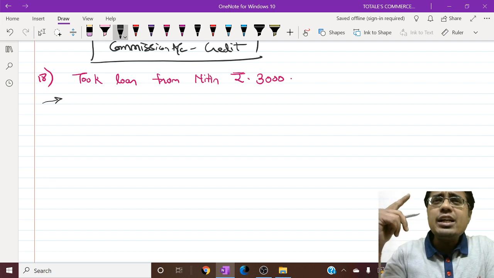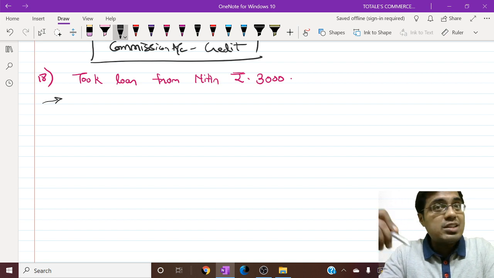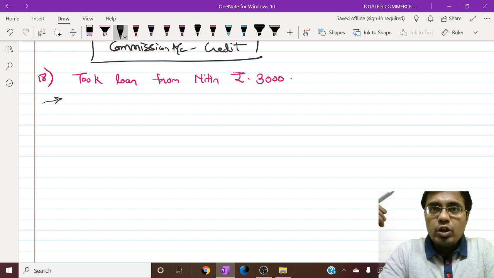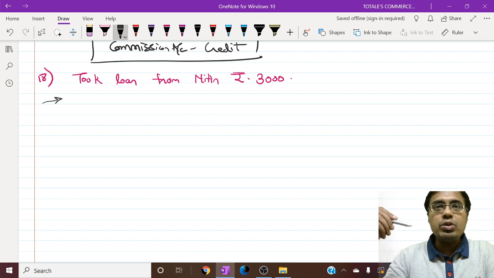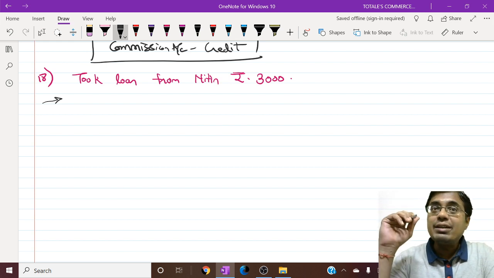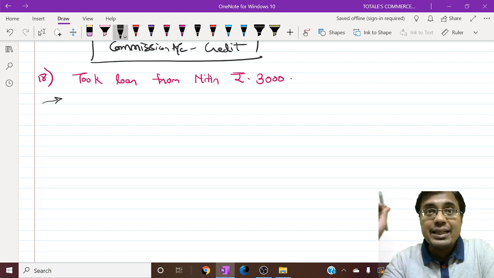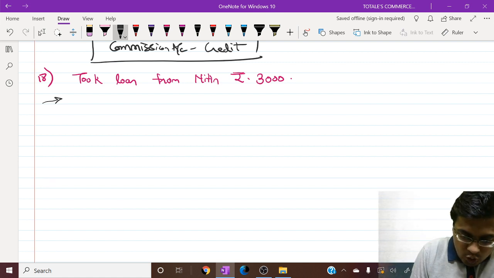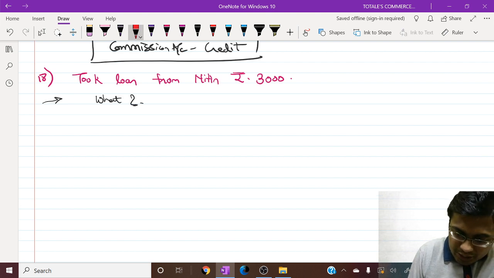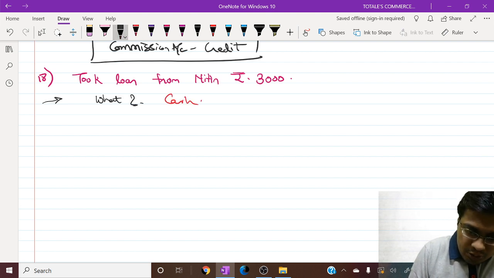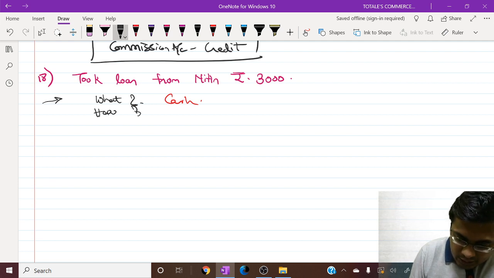First point. Second point, now this loan has to be repaid in future. You cannot keep it all your life, right? So you have to repay this loan in future. It means this is a credit transaction. So what did we take as loan? We took cash as loan. What type of transaction is this? This is a credit transaction.